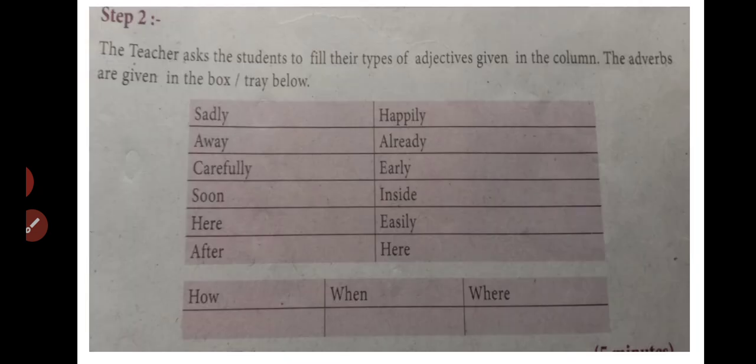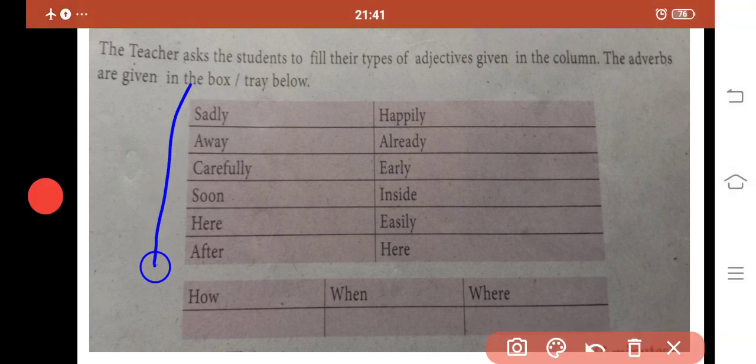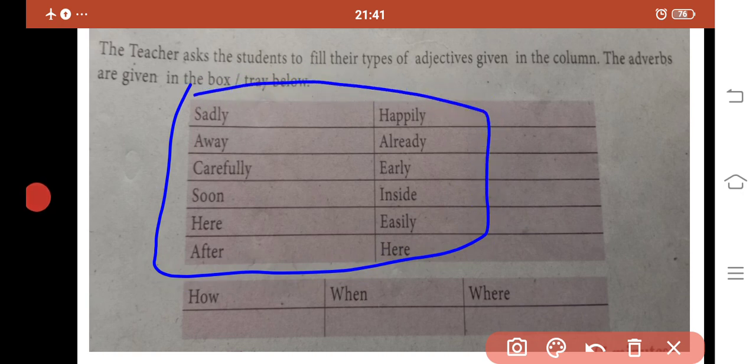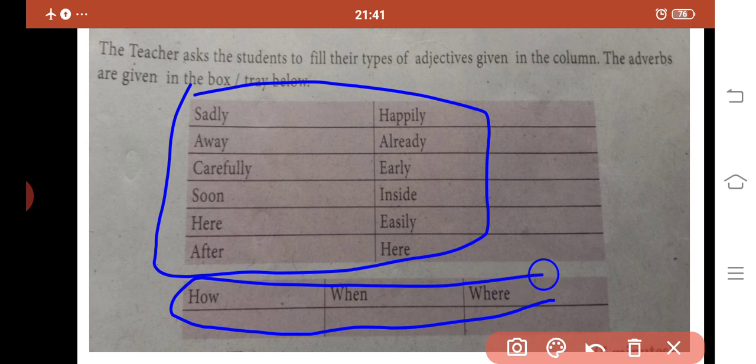Next, step 2. The teacher asks the students to fill the types of adverbs given in the column. The adverbs are given in the box below. Here they gave some columns: how, when, where, and they are asking us to fill the adverbs under the columns.